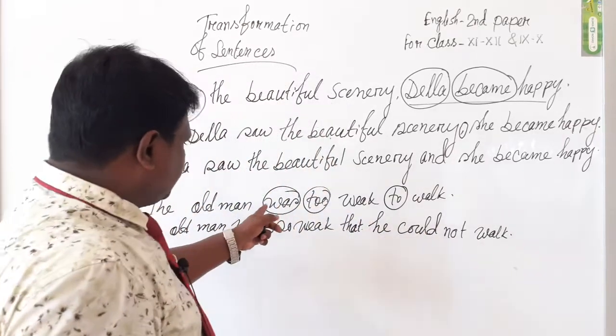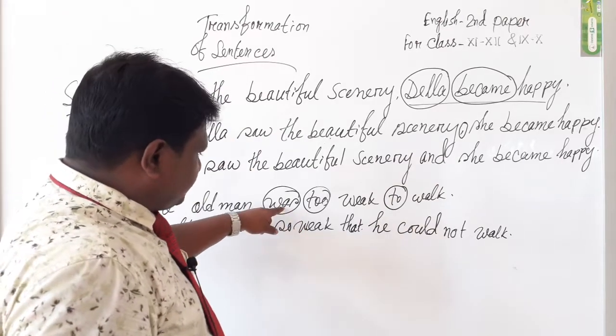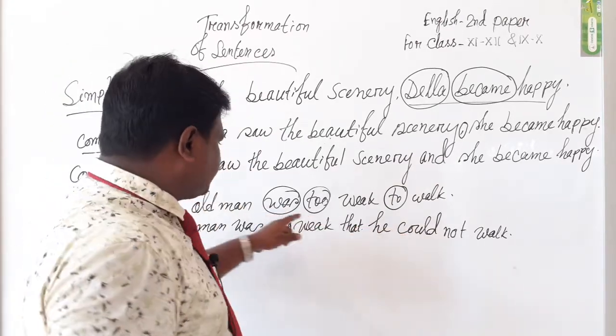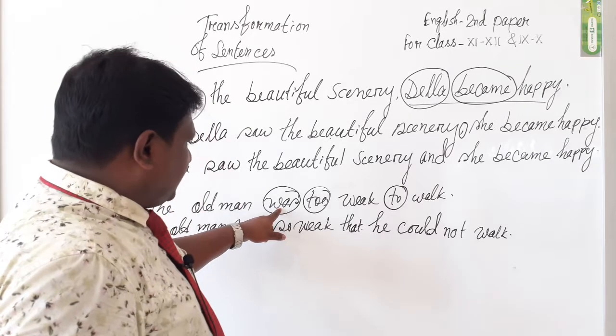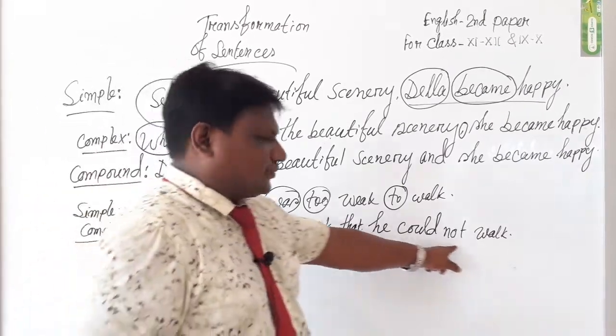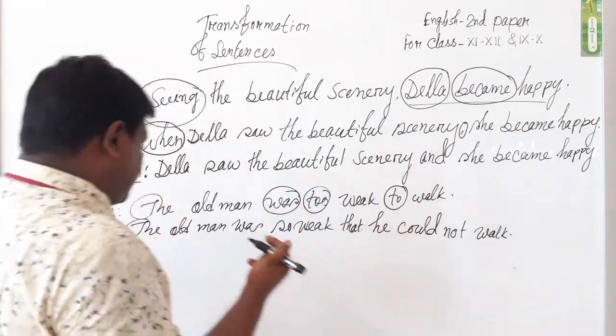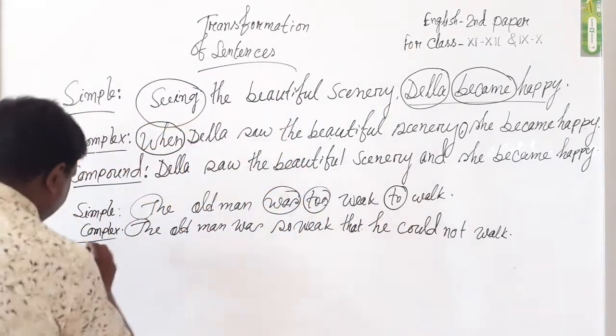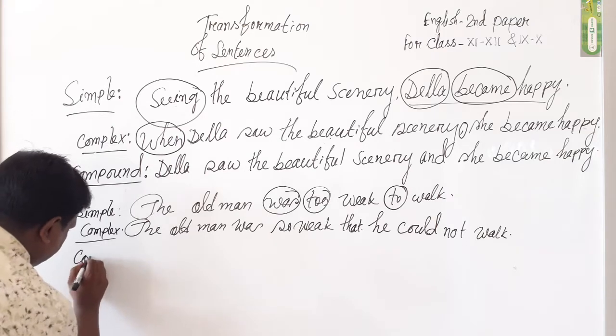If the sentence is present tense, we must use cannot. If the sentence is past tense, we must use could not. So it is clear to us. Now we can make it a compound.